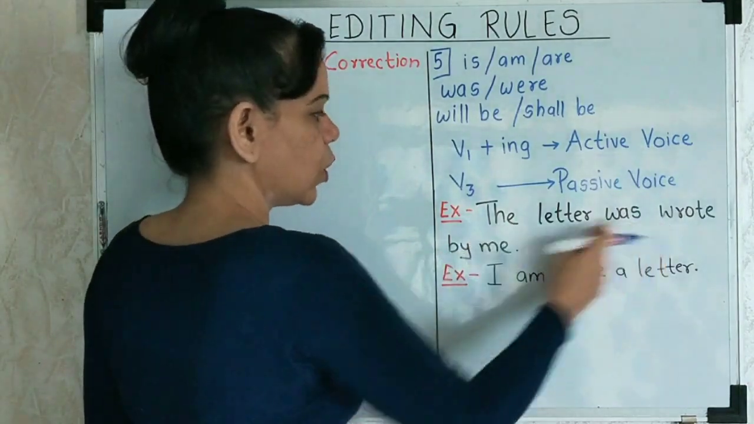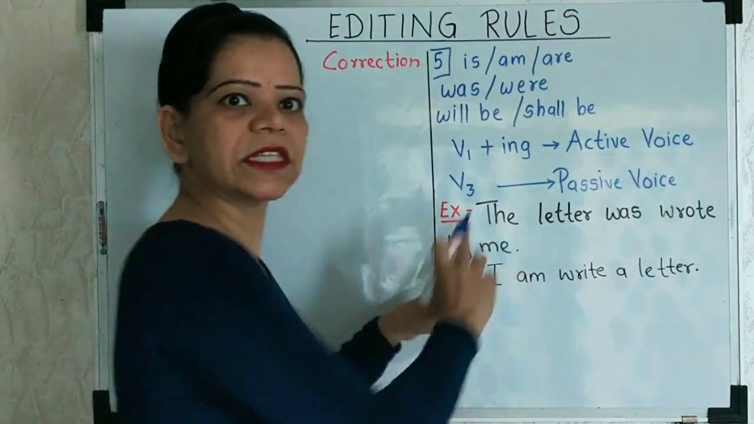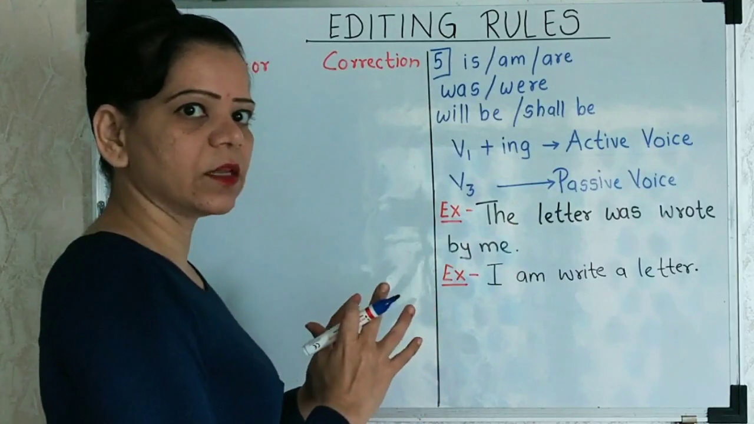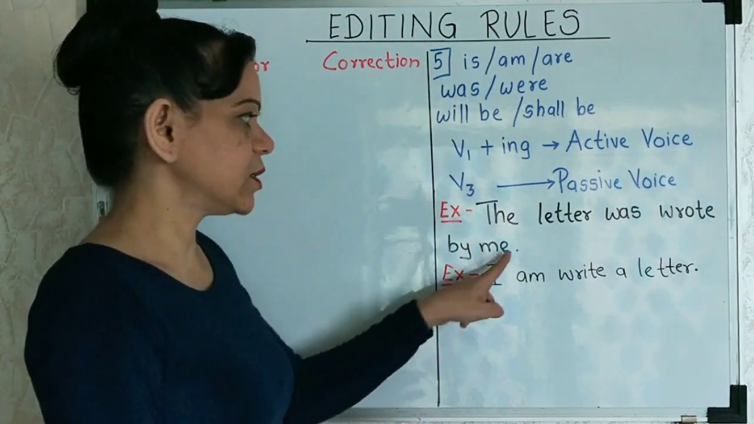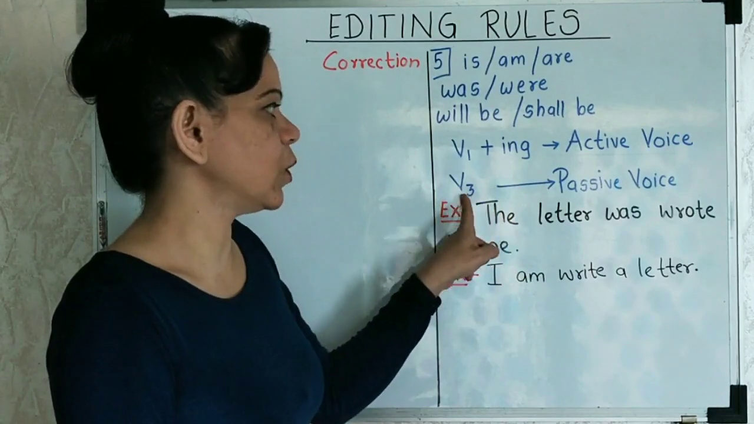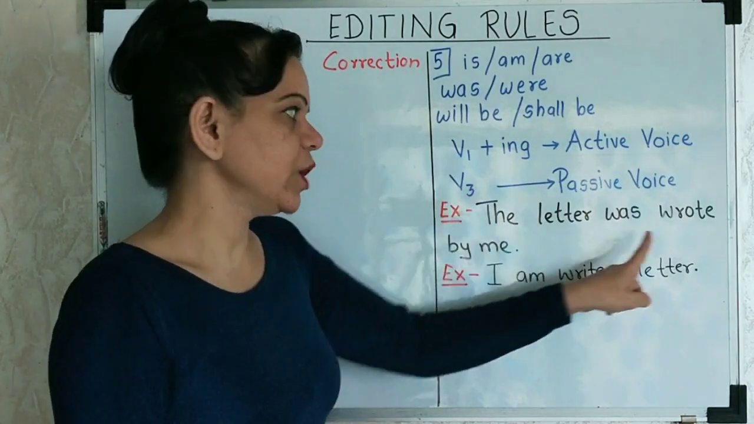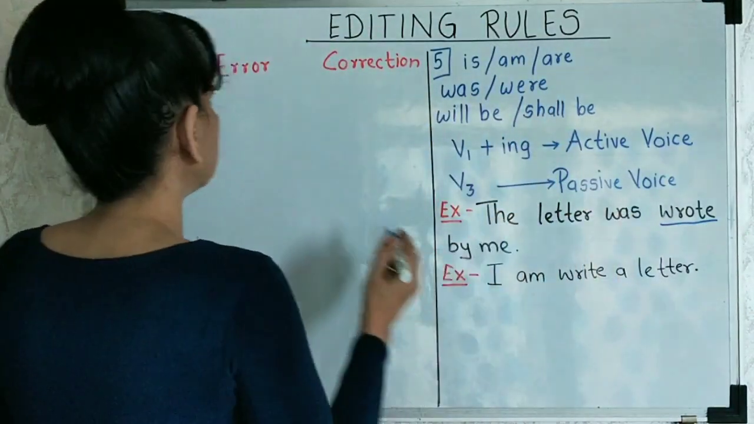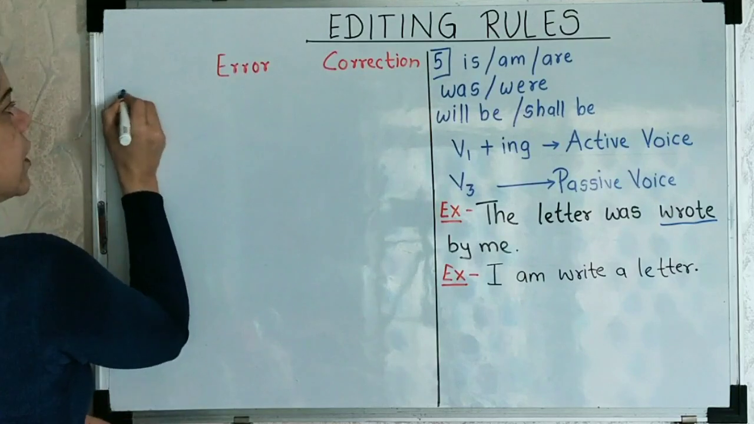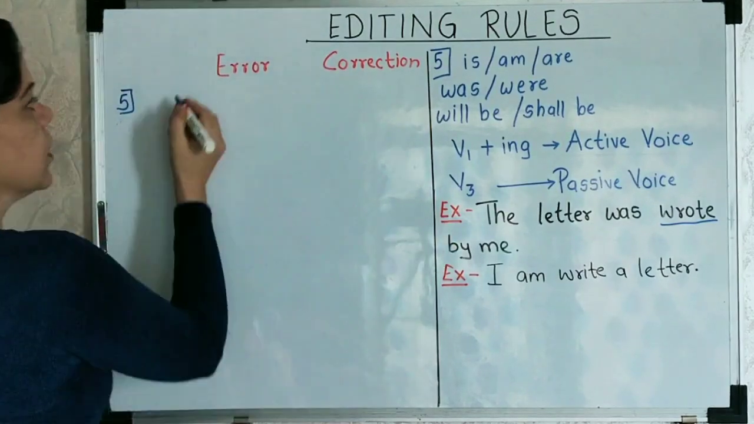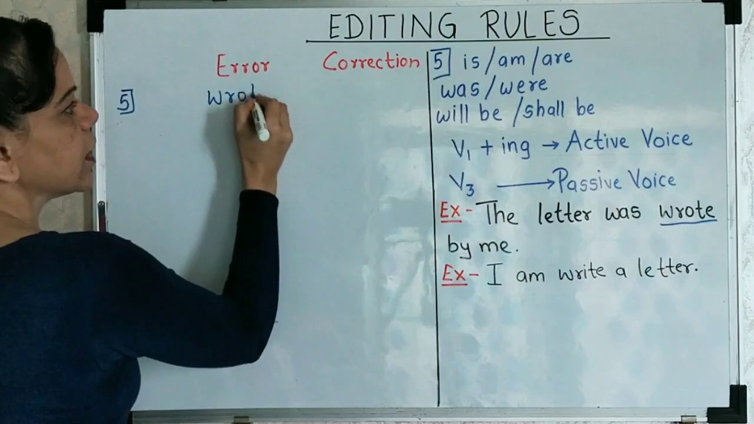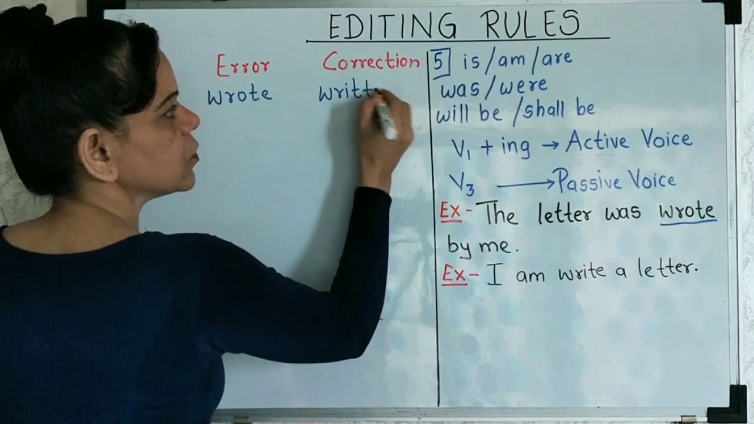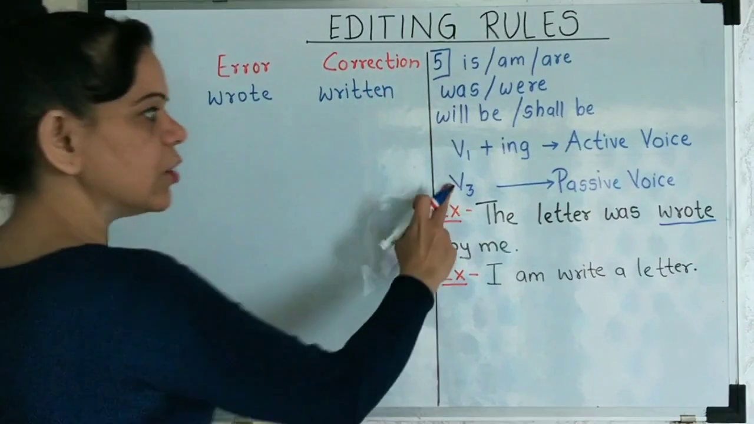So the letter was wrote by me. So the writer is towards the end. The subject is not in the beginning. The letter is there. The object is there in the beginning. So is it the passive or the active voice? It's the passive voice. So what rule should be followed? It should be V3 format, right? V3 verb should be used. So the letter was written by me. So what will I write over here? If I say fifth number, B, the error is wrote, and the correction that I am making over here will be written. What should I write? Written, because it's in the passive voice and it has got to have the third form of the verb.